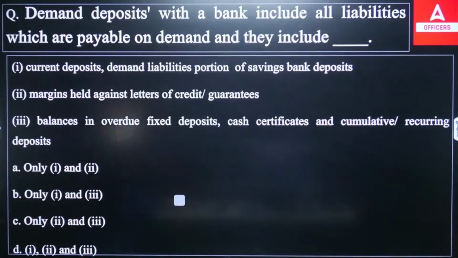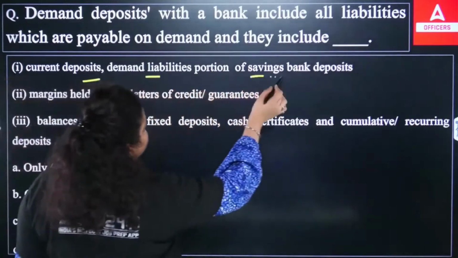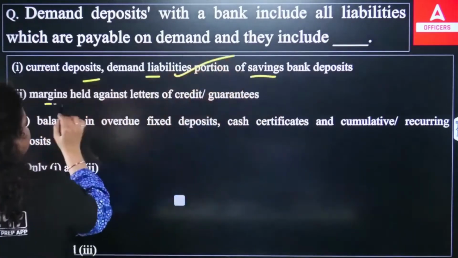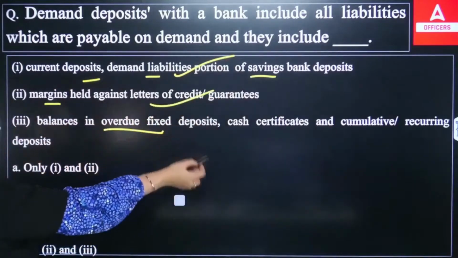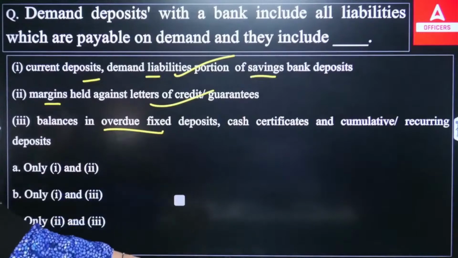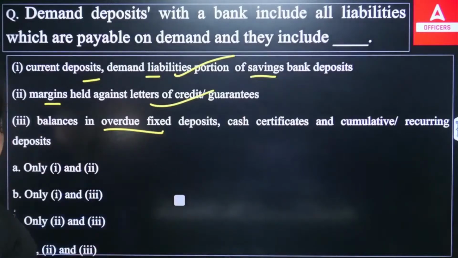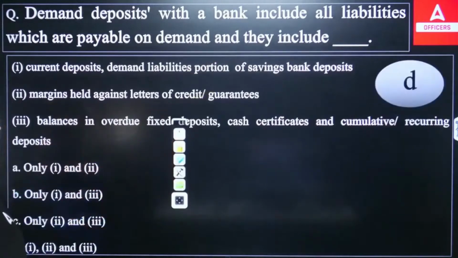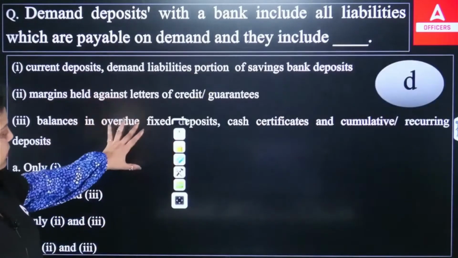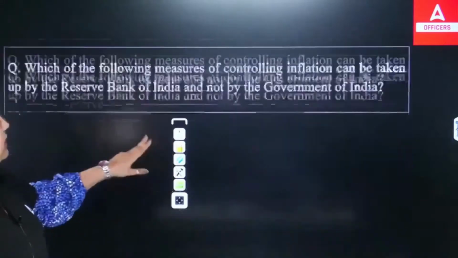Okay. Now, which of the following is right? The current deposit and the demand deposit portion of savings account, this is correct. Margins held against letter of credit and guarantee will be covered. The balance in overdue fixed deposit, cash certificate, cumulative recurring deposits, all these will be covered under the demand deposit liability of the bank we are talking about. So the answer will be your D option. 1, 2, 3, all the statements were true.